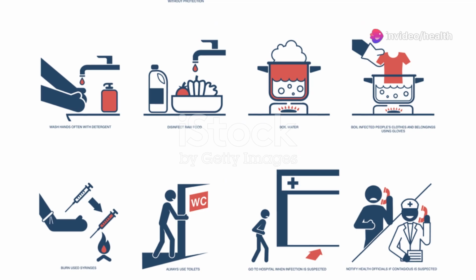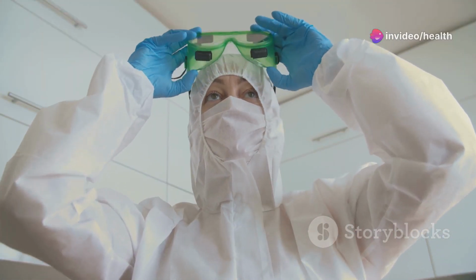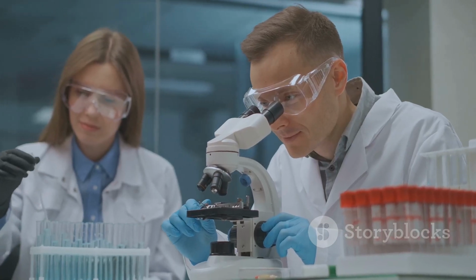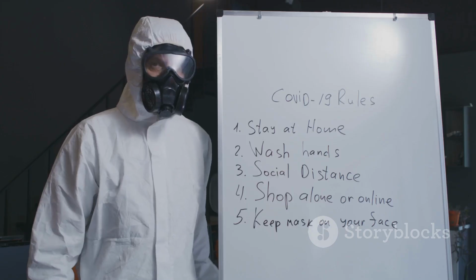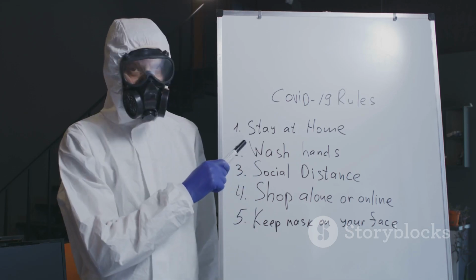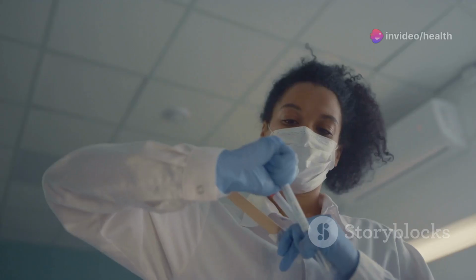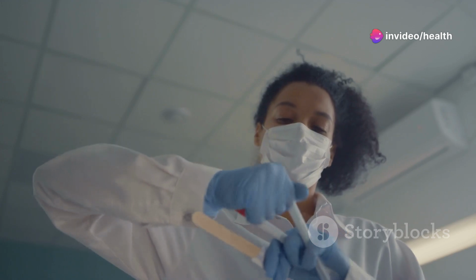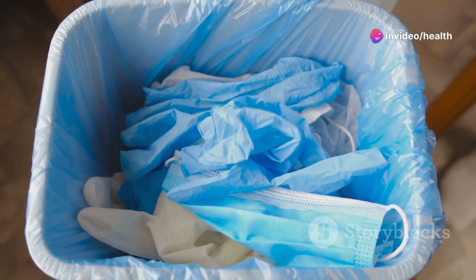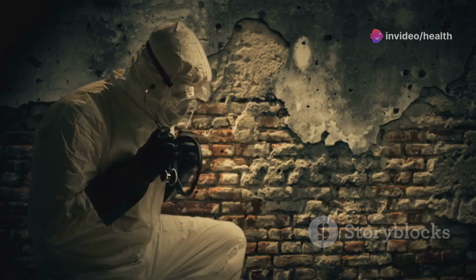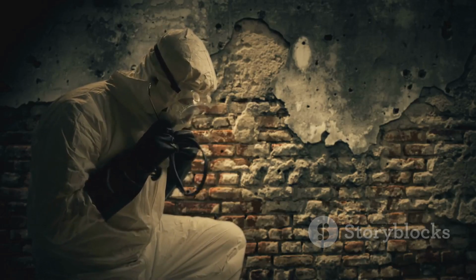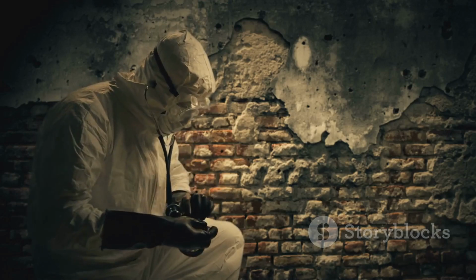Section 5. Prevention. Actionable steps to stay safe. There is currently no licensed vaccine or treatment available for Ebola. However, there are several things that people can do to protect themselves from the virus. Avoid contact with blood and body fluids. Do not handle items that may have come in contact with an infected person's blood or body fluids, such as clothes, bedding, needles, and medical equipment.